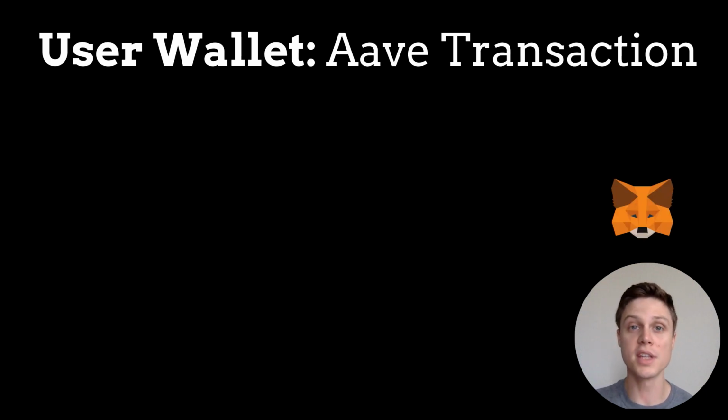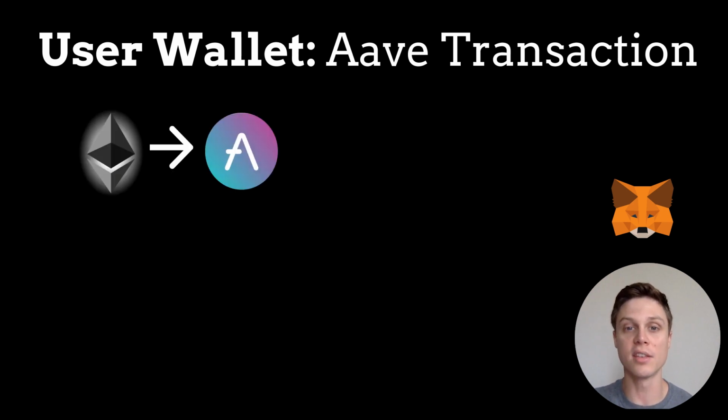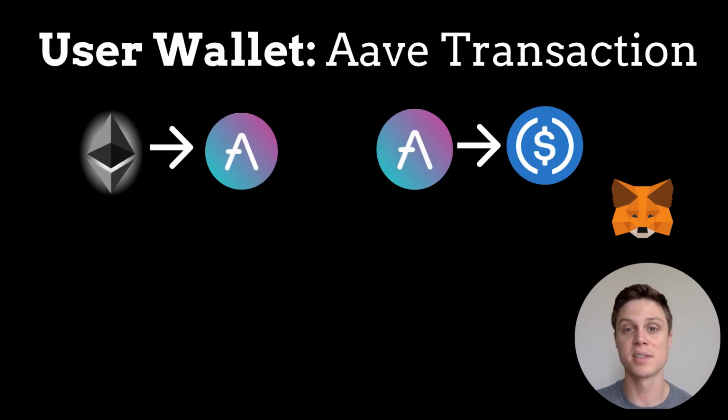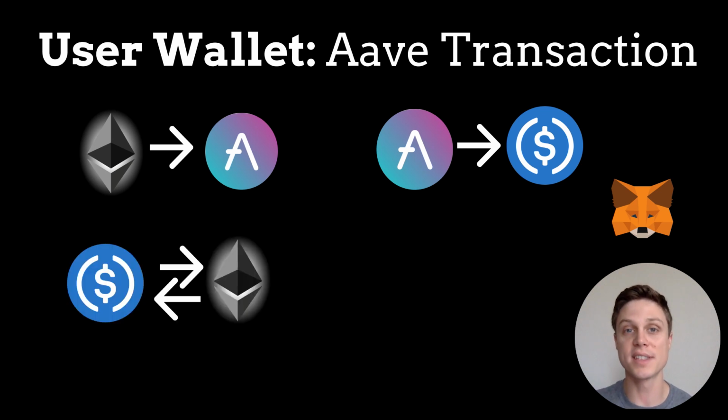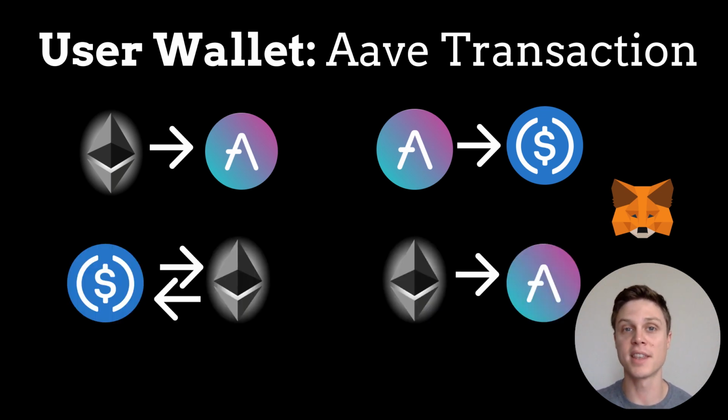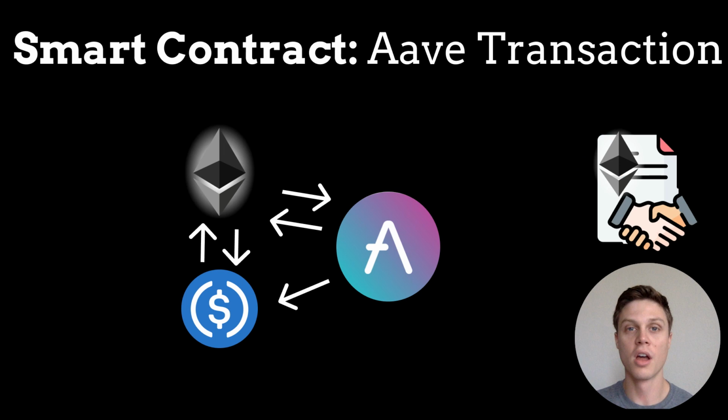Let's just say you are using your normal Ethereum wallet on your MetaMask and you want to deposit 1 ETH into Aave, borrow the maximum possible USDC, trade that USDC for ETH, and then redeposit that ETH back into Aave. This would take 4 separate transactions, and if you are maximizing leverage and the price dropped before you had a chance to redeposit, you could get liquidated. Meanwhile, a smart contract could be programmed to do this entire sequence in a single transaction, saving time while also avoiding the risk of liquidation as you are setting up your position.